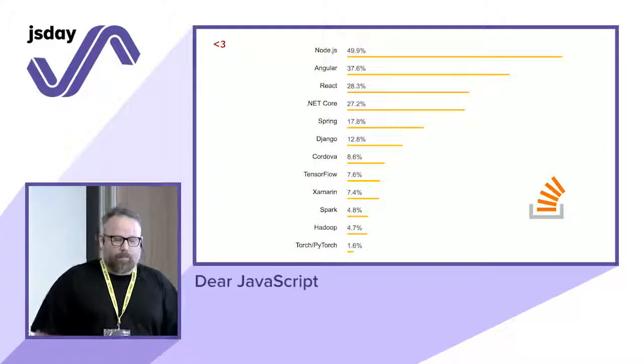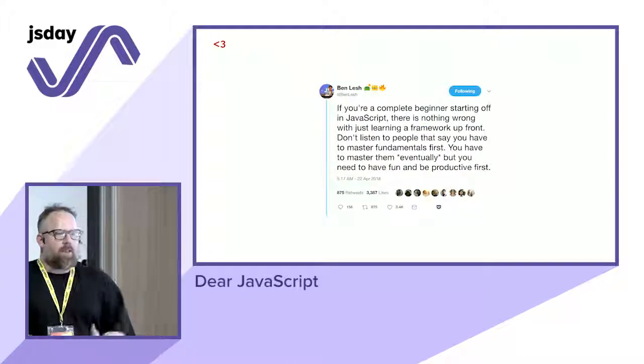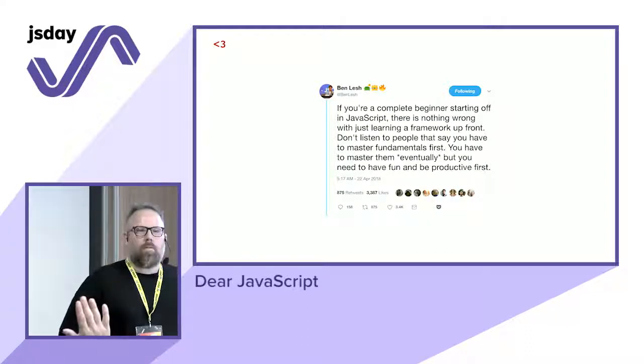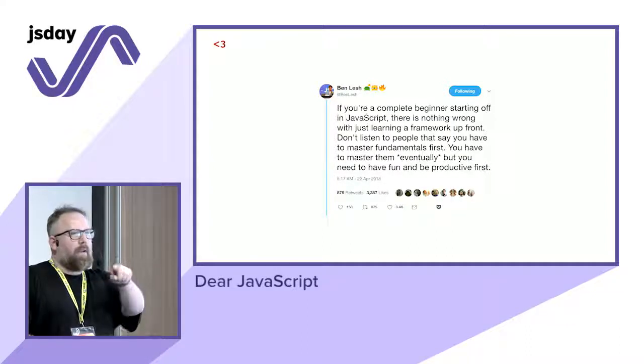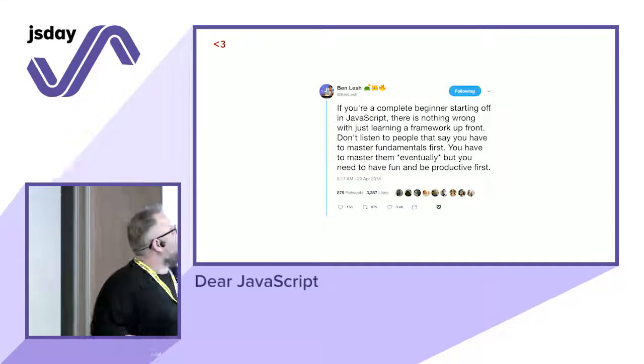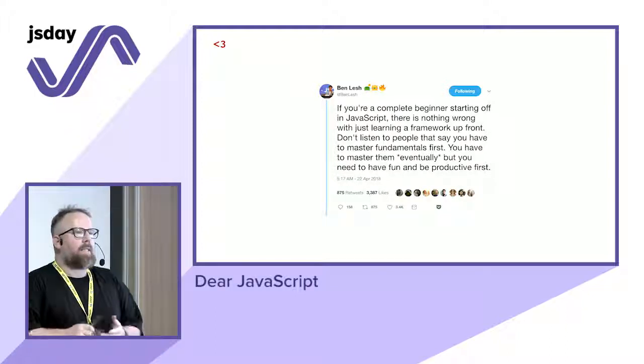Still, again, JavaScript. Another reason why I love JavaScript is because you can start building things straight away. Like, who knows Ben Lesh? Cool. So you're using RxJS, right? Bravissimi. Ben Lesh is one of the main contributors to RxJS and also AngularJS.